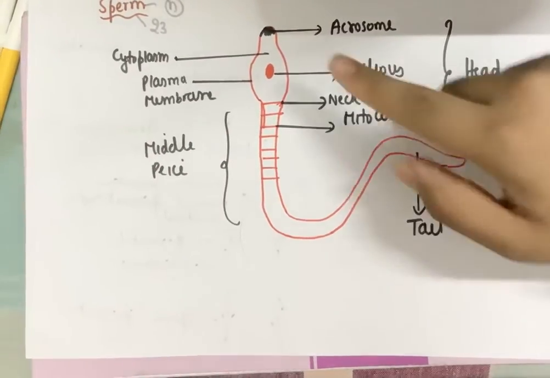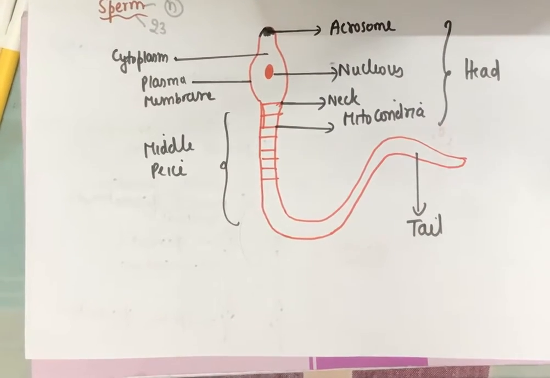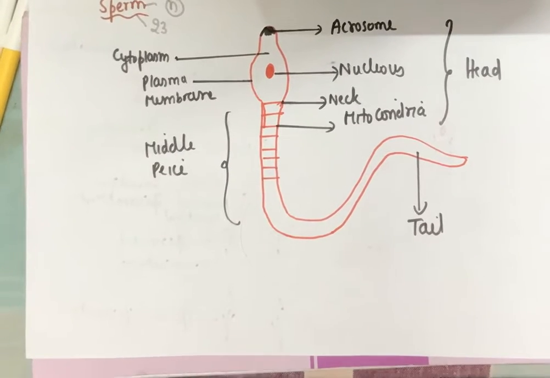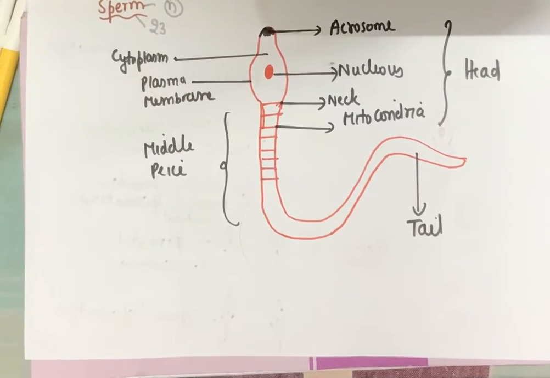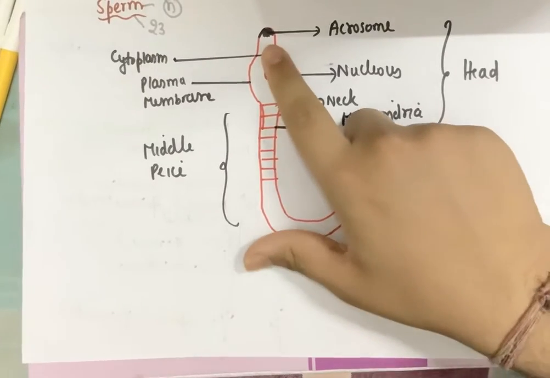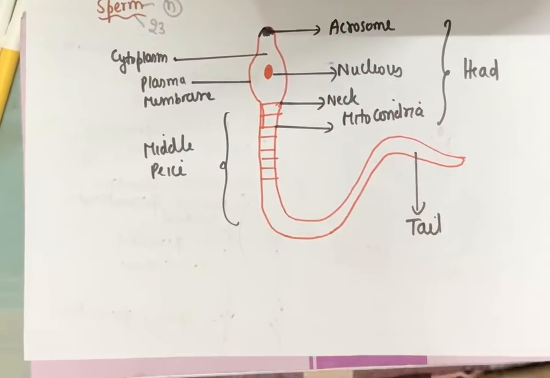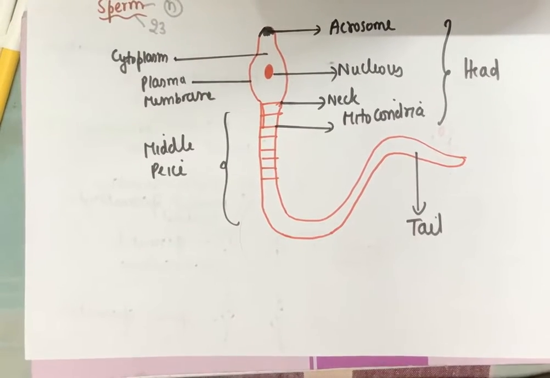Now apart from that, at the tip of the head of the sperm, there is another structure called the acrosome. Now the acrosome is rich in enzymes. Now what is the need of this acrosome? When the sperm fuses with the egg, the female gamete, in fertilization, the egg is covered by very highly strong membranes called the zona pellucida. And to break these membranes and fertilize the nucleus of the egg, the sperm has to break through the membrane. For that, the acrosome is there, which will break the zona pellucida of the egg and allow the sperm to enter it. I hope it is clear.